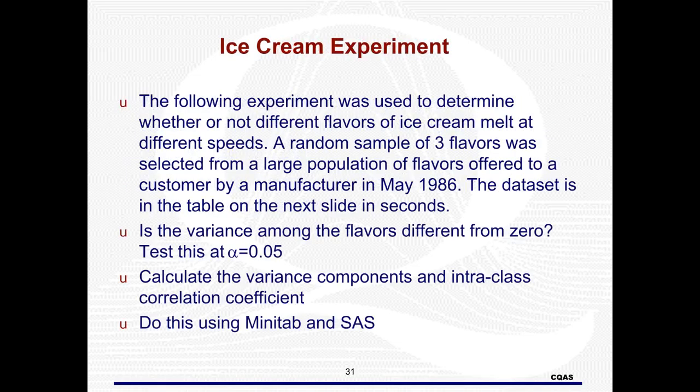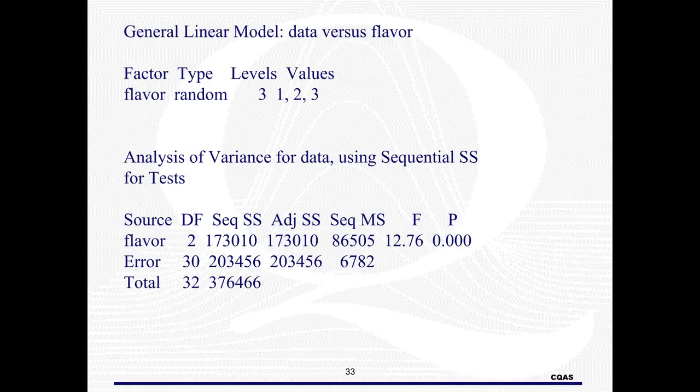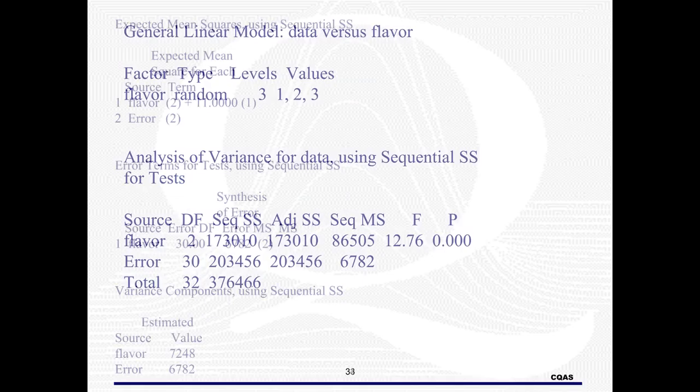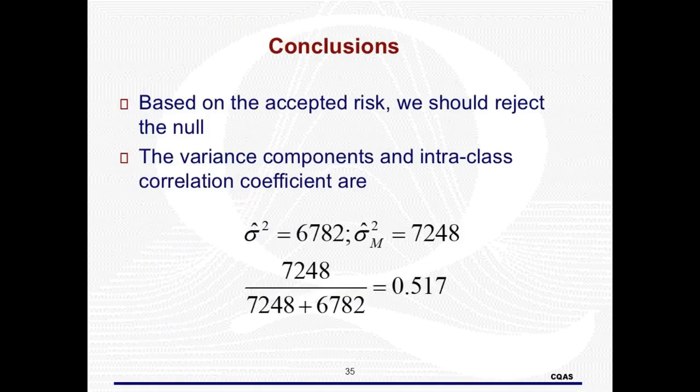Here is another example. We will use both SAS and Minitab here. Here are the results. Based on the Minitab output, we should reject the null. The variance component for flavor and error respectively are 7248 and 6782. The intraclass correlation is 0.517. This means that over 50% of the variation in melting speed is due to the choice of flavors.